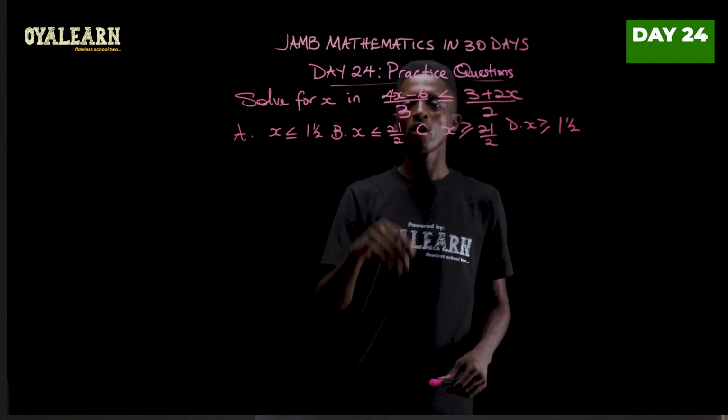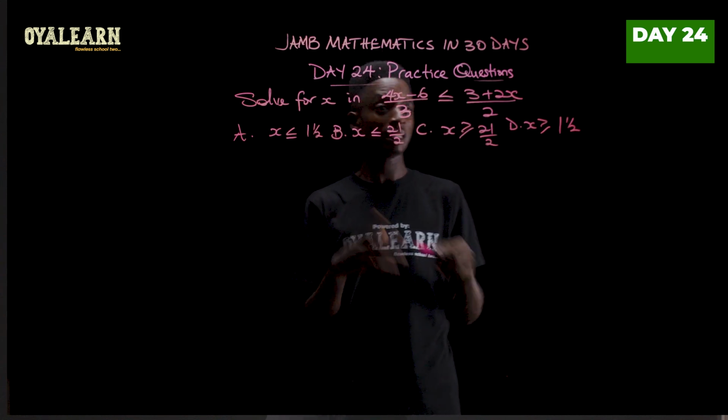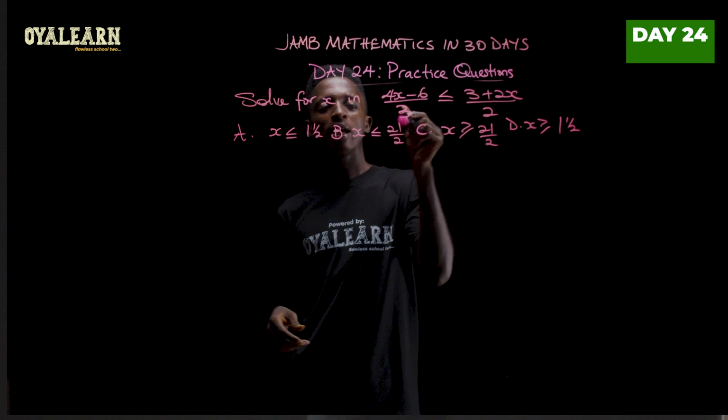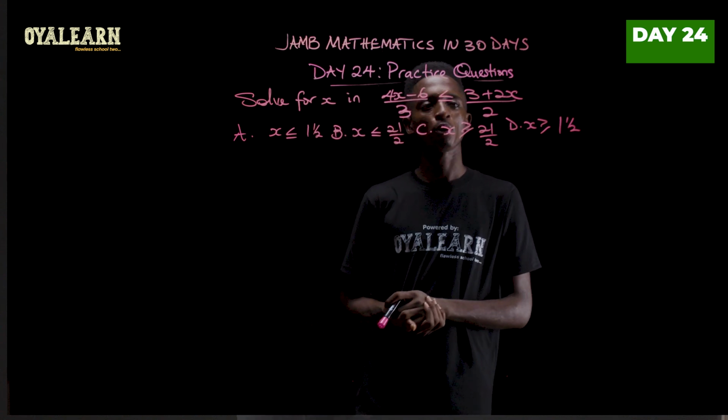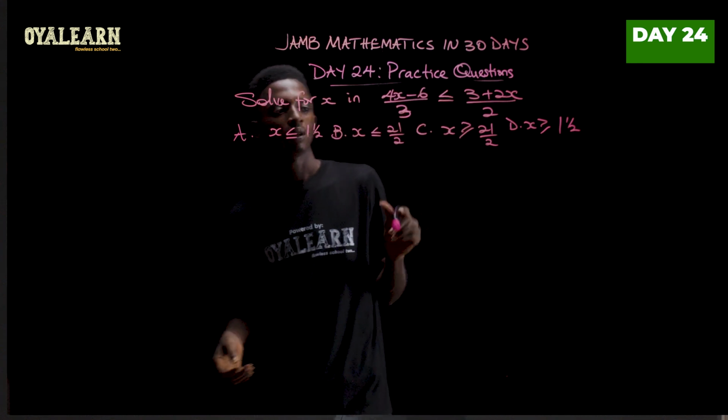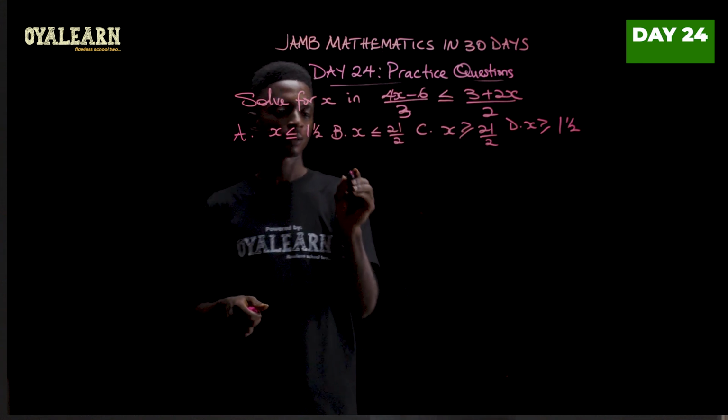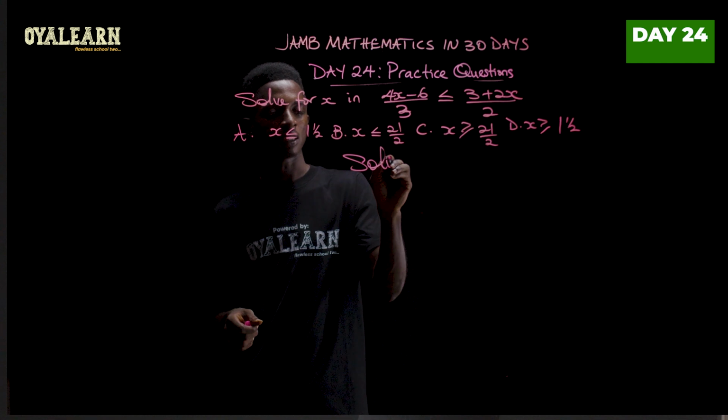Now we have to solve for x in this equation, this inequality. 4x minus 6 divided by 3 is less or equals to 3 plus 2x all divided by 2. So to solve this, what we'll do first is cross multiply.